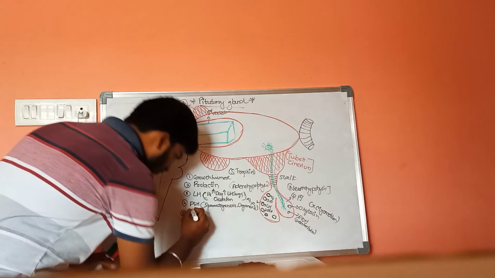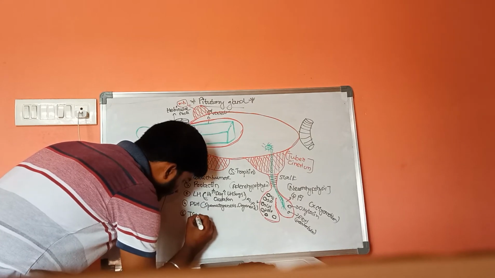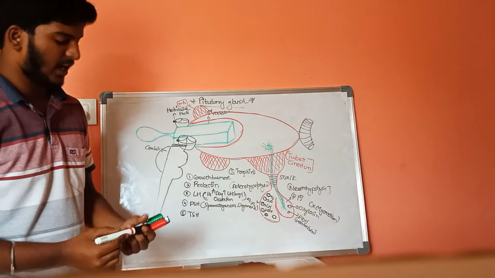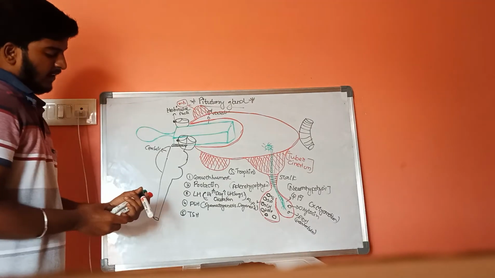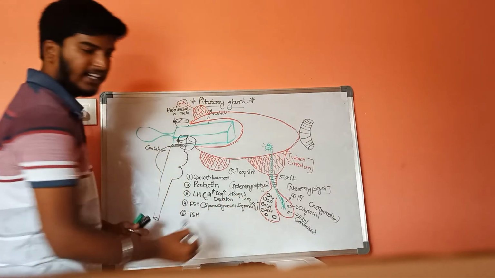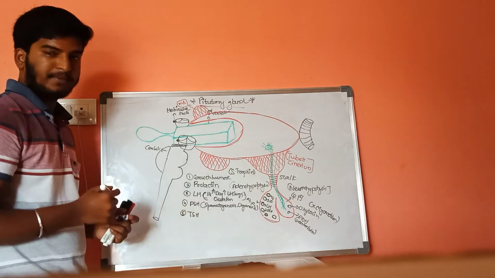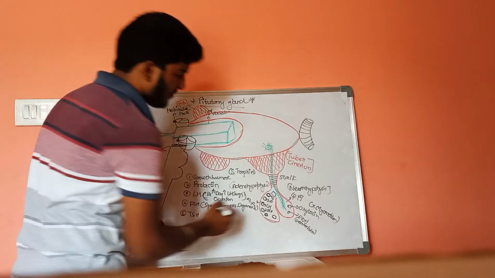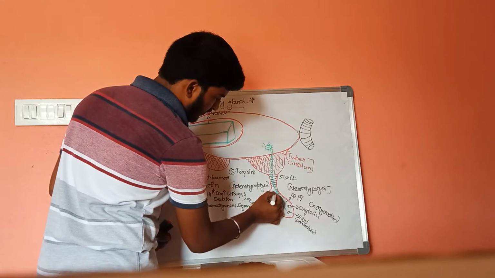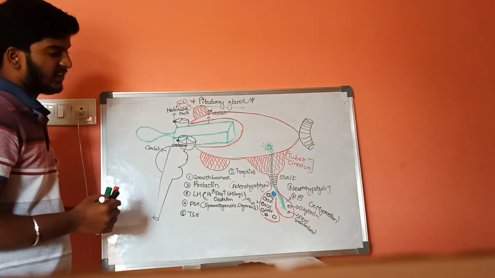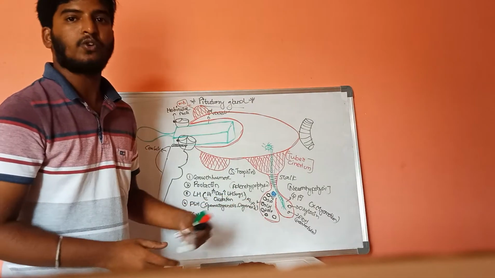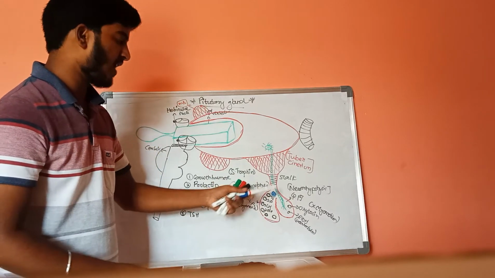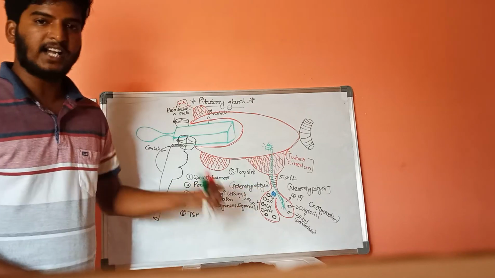thyroid stimulating hormone. Now, inside the anterior pituitary gland, there are special types of cells called thyrotropes. These thyrotropes release a special hormone, thyroid stimulating hormone.